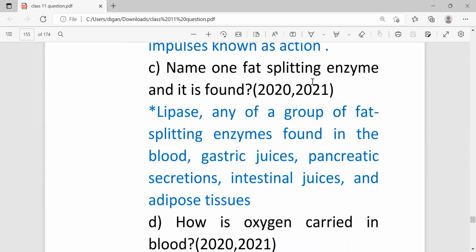Next, name one fat splitting enzyme and where it is found. It is repeated continuously in 2020 and 21. Since the 20 and 21 exams were cancelled, there is a maximum chance that this question may come this time. So lipase is the enzyme which can split fat, meaning any of the group of fat splitting enzymes found in the blood, gastric juice, pancreatic secretion, intestinal juice, and adipose tissue. If it is 1 mark, you just write lipase, no need to write the other part. But if the question asks where this fat splitting enzyme can be found, then you write this portion. I am giving the answer for both questions.